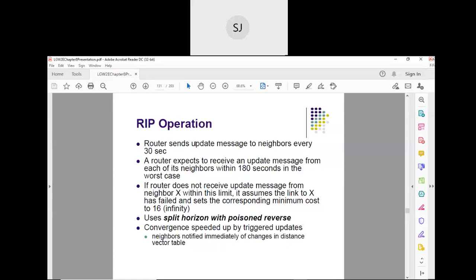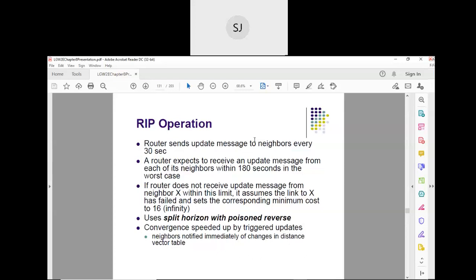The router sends update messages to neighbors every 30 seconds. To which all neighbors it is connected, that information it exchanges with its neighbors. Every router within the autonomous system does this once in every 30 seconds.